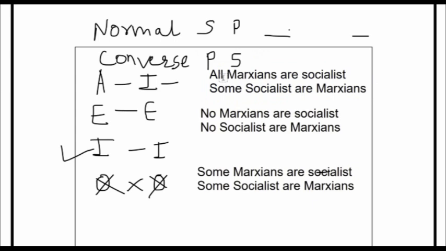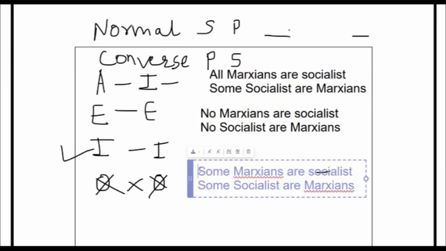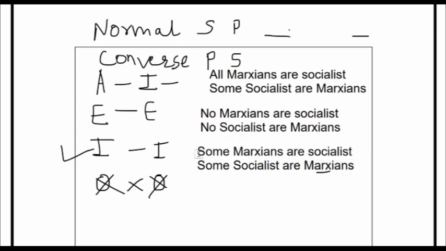Okay, so now we have converted all of them. They can give you A and you have to convert it to I. If they give you E, you have to let it remain in E only, but interchange the subject and predicate. Similarly for the I proposition. If they give you I proposition, which is some Marxians are socialist, you have to keep it in the I proposition, interchanging the subject and the predicate.